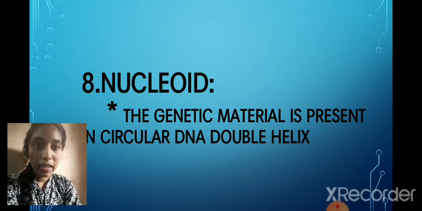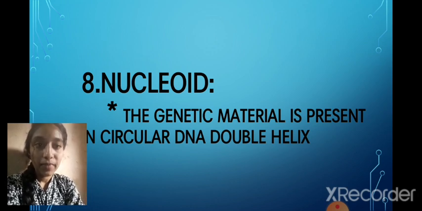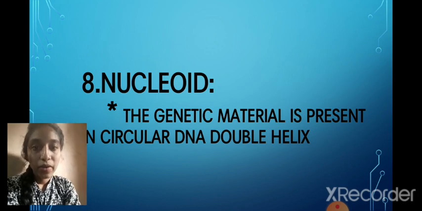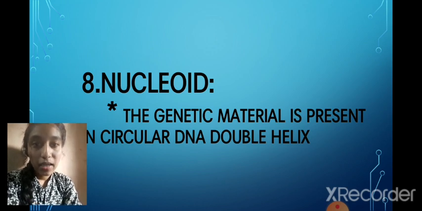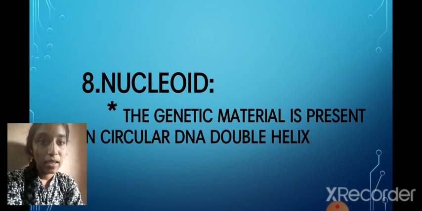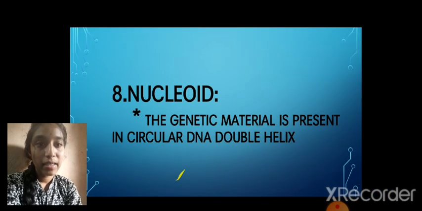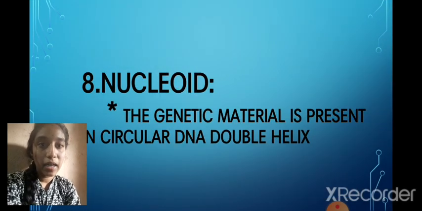To replace the nucleus, the genetic material is present here as circular DNA double helix.